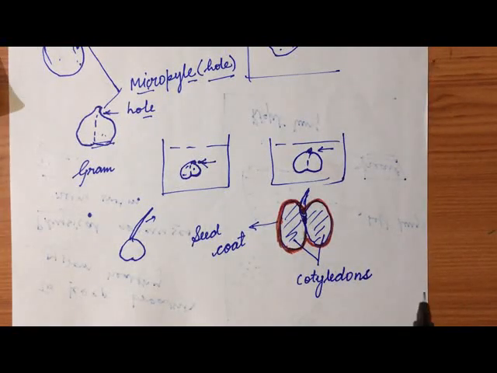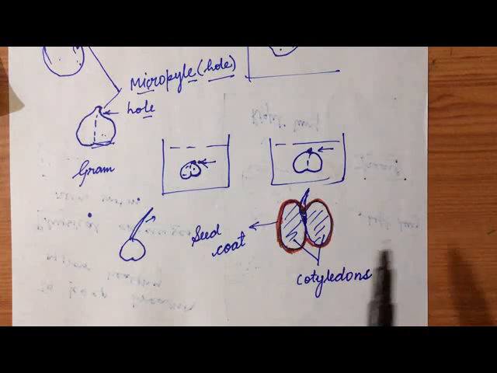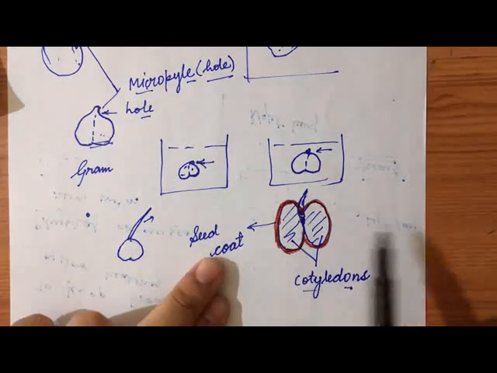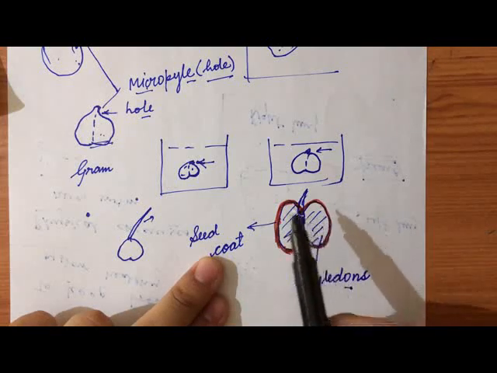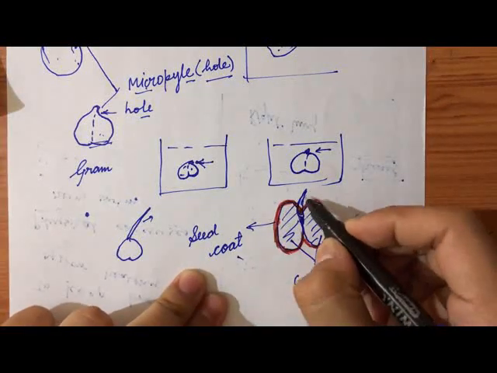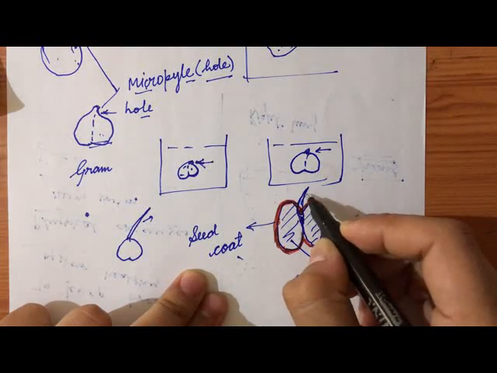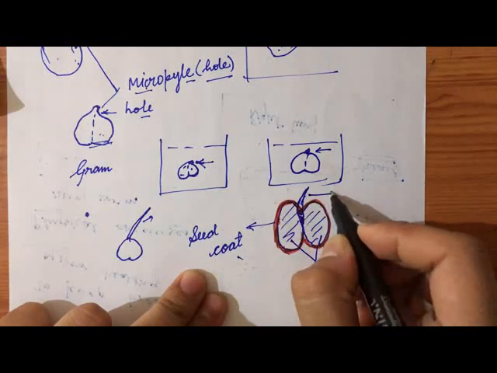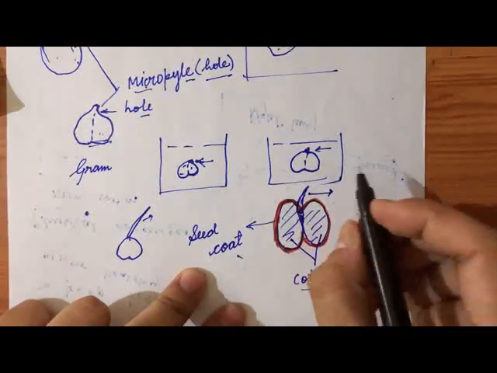This is cotyledons, and this was seed coat. The small part which appears from the micropyle is called the baby plant.